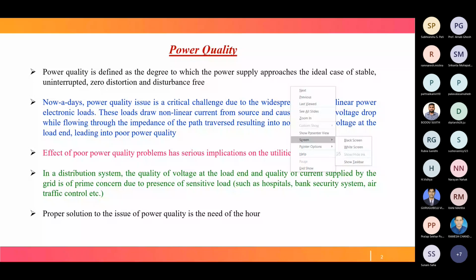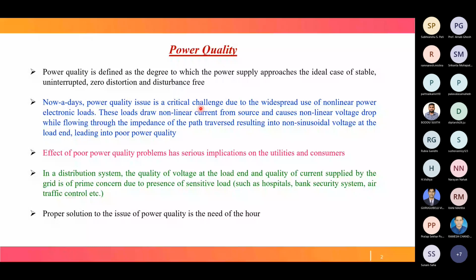Nowadays power quality issues are a critical challenge. Why? Because when we are talking about microgrids, so many renewables are connected to the microgrid and they require power electronics converters for their integration. So more power electronics comes into our power system, and in that way our power quality deteriorates. The power quality issue is very acute nowadays due to the widespread use of nonlinear power electronics loads.